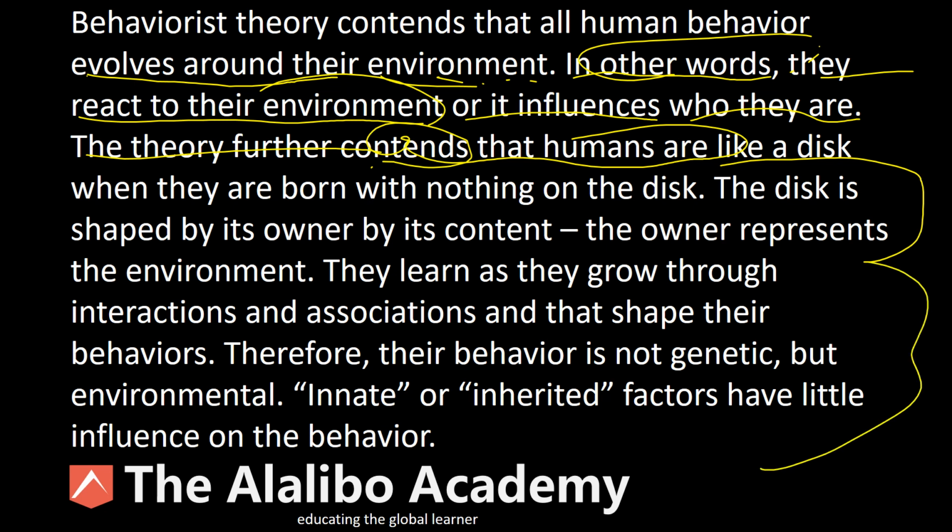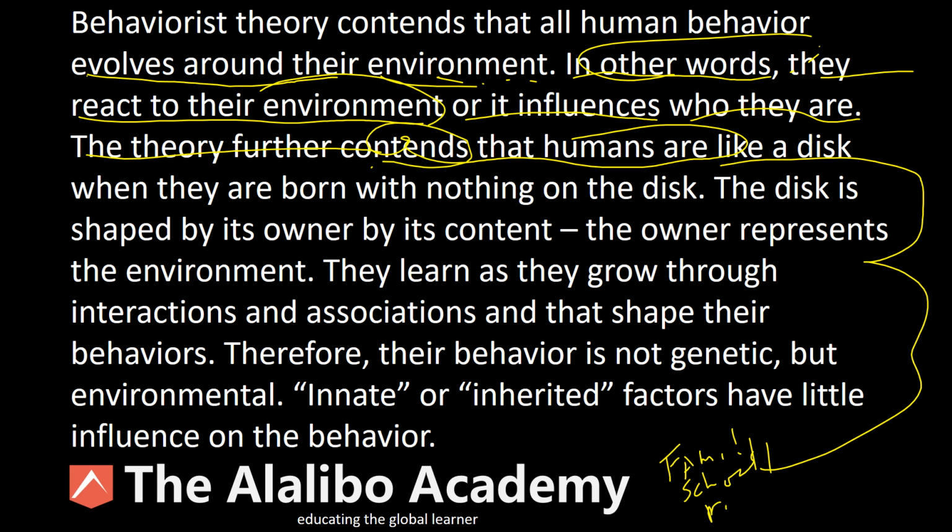We find a lot of elements in the environment. Family is in the environment, and family is very critical. Family influences us. We are born into a family, and we assume the identity of the family: religion, culture, way of life, lifestyle, etc. School is in the environment. We spend several hours at school. Teachers influence us, our classmates influence us, and those around us at school influence us. So school is in the environment.